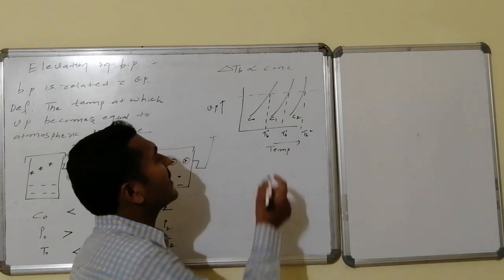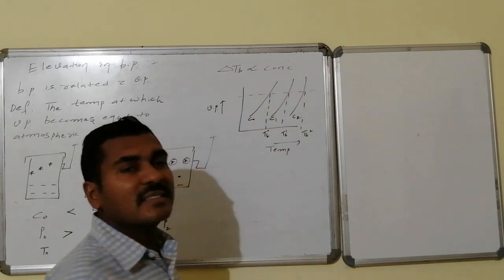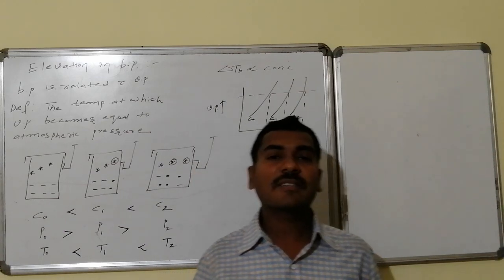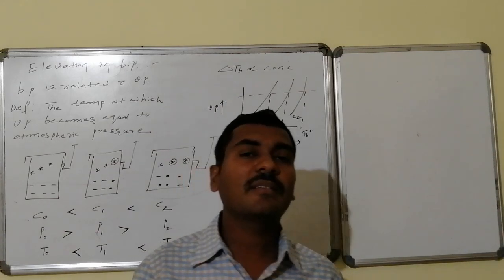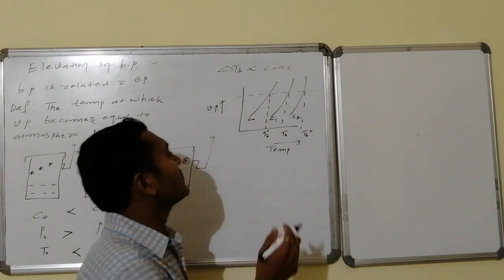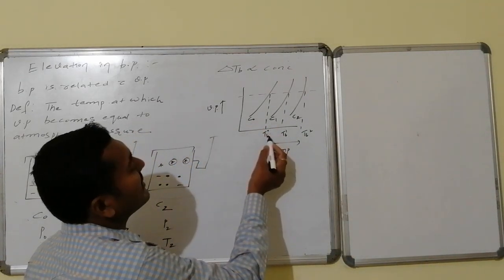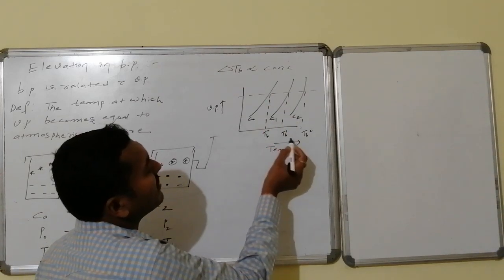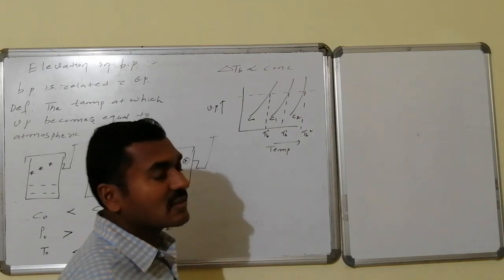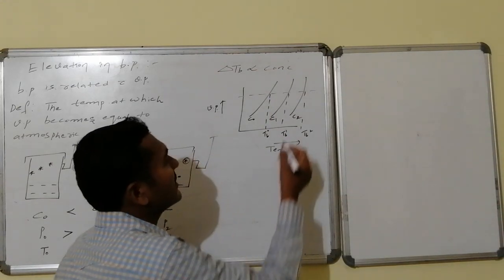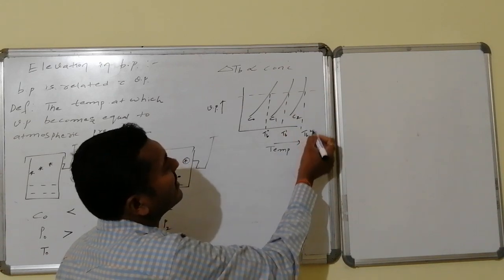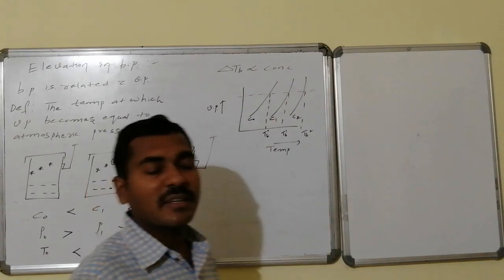With increasing temperature, vapor pressure increases in every case irrespective of concentration. But lower concentration reaches the boiling point early, higher concentration requires higher temperature. So therefore here C0 reaches at TB0, which is lower temperature, and C1 reaches at TB1, which is intermediate temperature. C2 concentration, higher concentration, requires higher temperature, that is TB2, and reaches the atmospheric pressure.